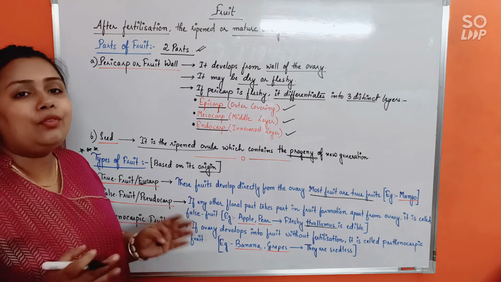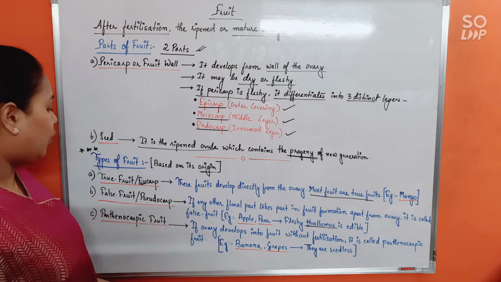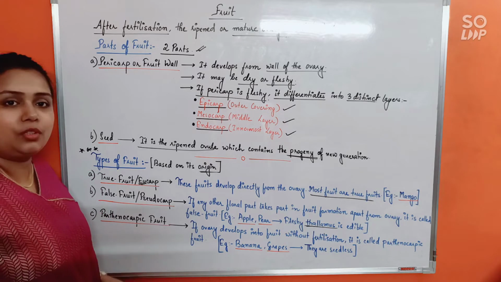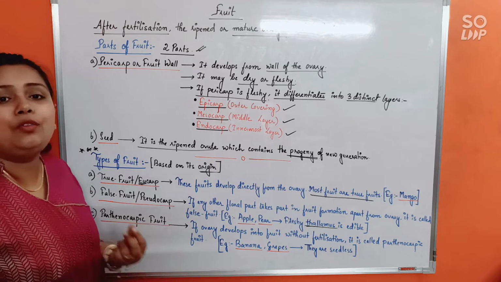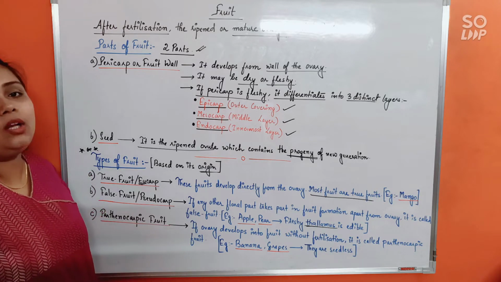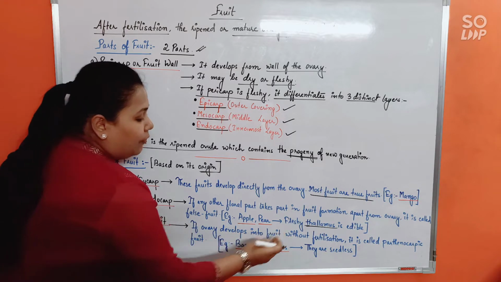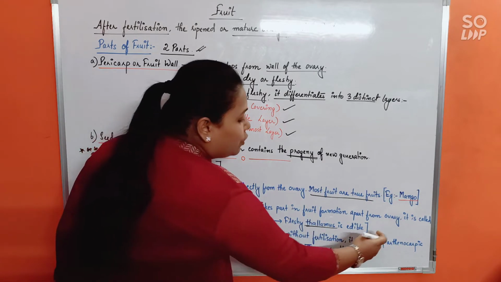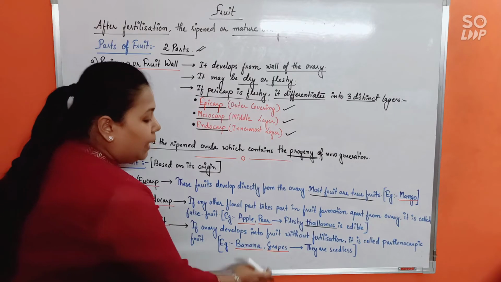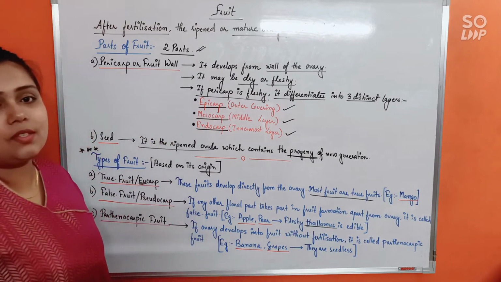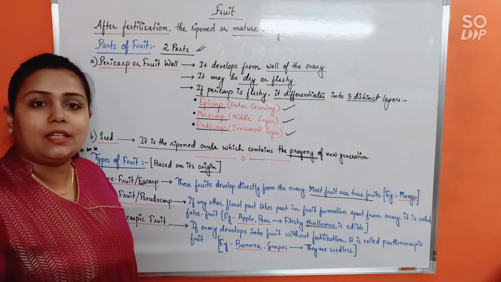Okay, so without fertilization, if the ovule develops into a fruit, then we will call it a parthenocarpic fruit. Parthenocarpic fruits, because they are formed without fertilization, are all seedless. If the ovary develops into a fruit without fertilization, it is called a parthenocarpic fruit. Examples are banana and grapes, and they are all seedless. So these are the three types of fruit. I hope all of you have understood it clearly.